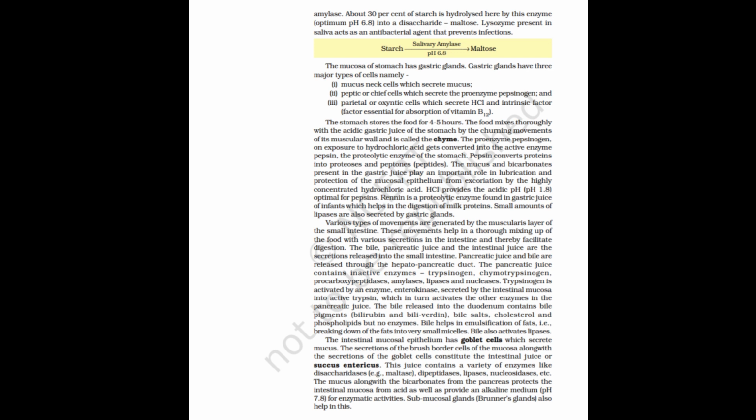The mucosa of the stomach has gastric glands. Gastric glands have three major types of cells, namely: 1. Mucus neck cells, which secrete mucus. 2. Peptic or chief cells, which secrete the proenzyme pepsinogen, and 3. Parietal or oxyntic cells, which secrete HCl and an intrinsic factor essential for absorption of vitamin B12.